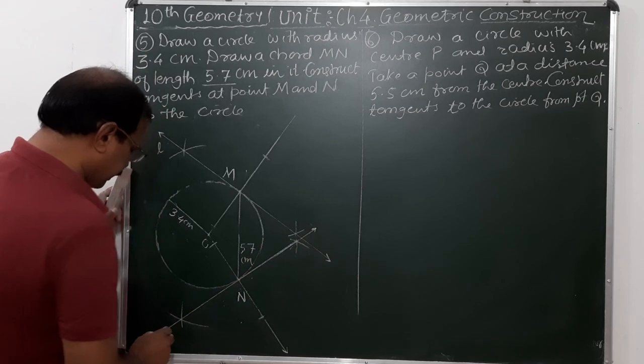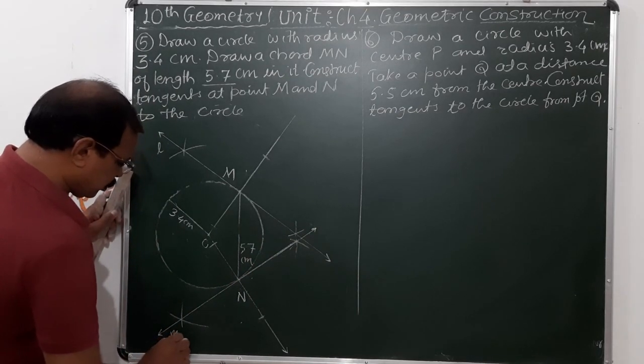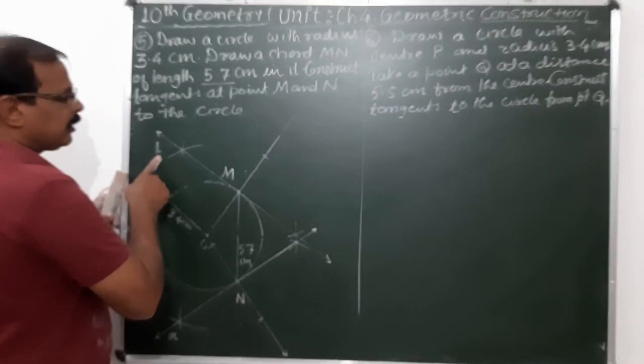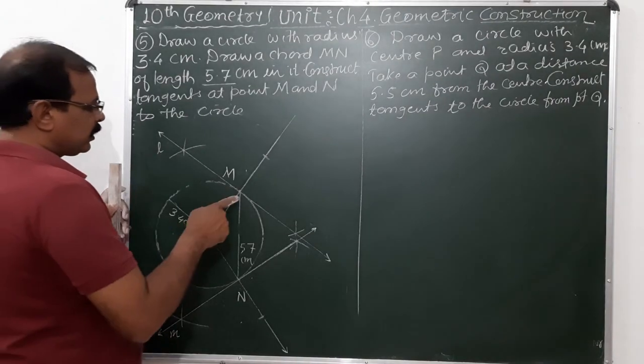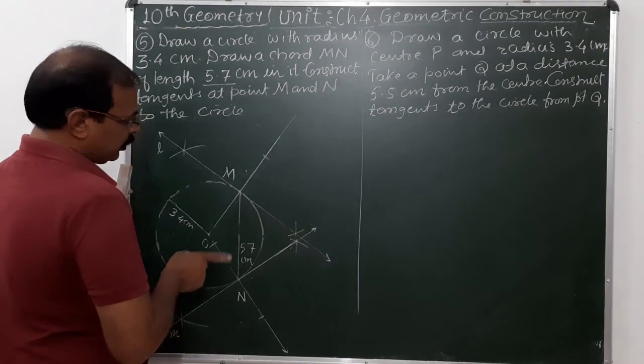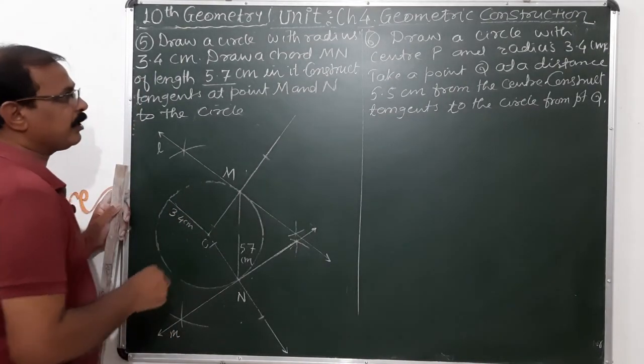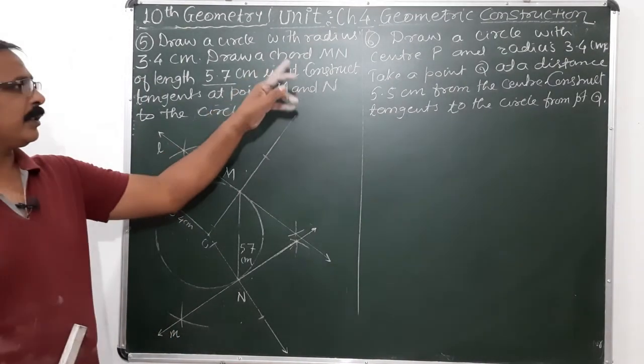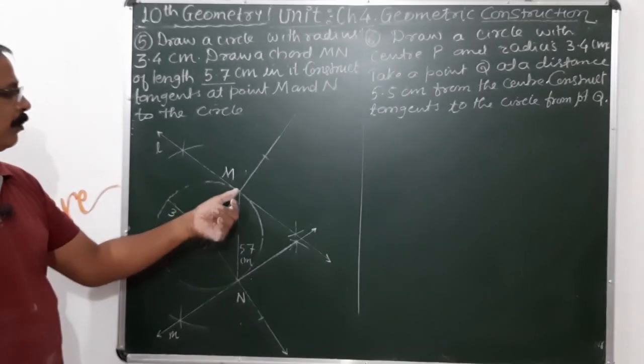So this is another line, small m. Therefore this line m and this line L are nothing but tangents to the circle at points M and N. So in this way we can draw the tangent to the chord at points M and N.